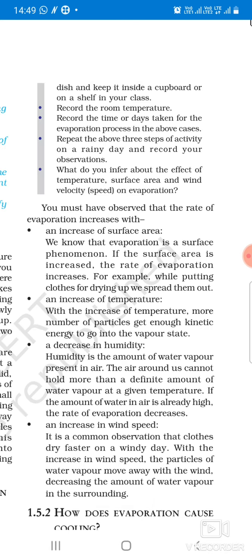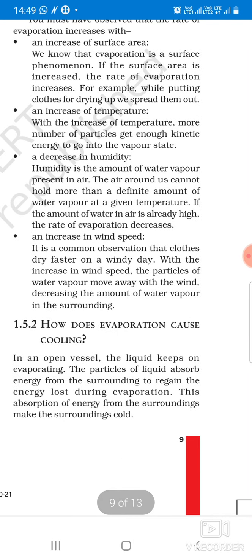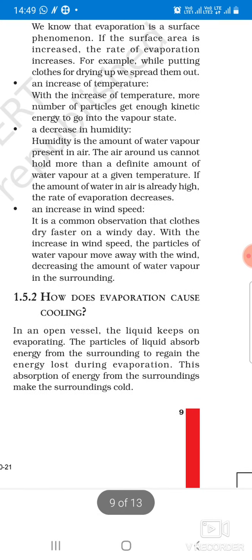Okay, now we will move to the next topic, that is how does evaporation cause coolingness? We said that evaporation causes coolingness. This is a very, very important factor, because in an open vessel the liquids keep on evaporating. In a closed vessel it will not get evaporated.